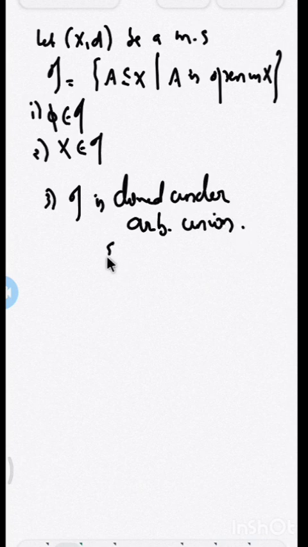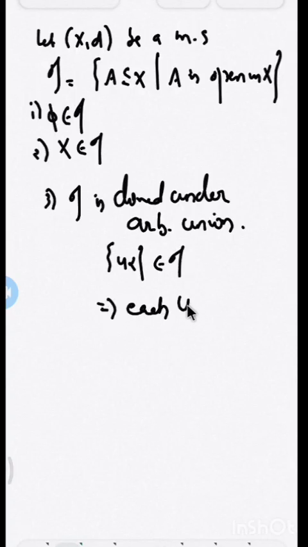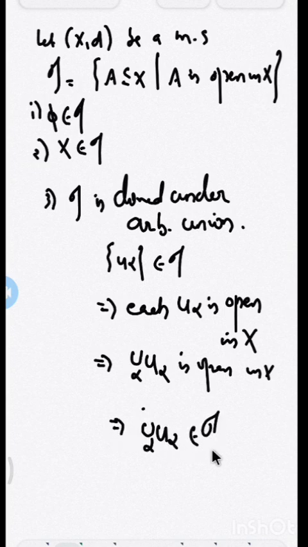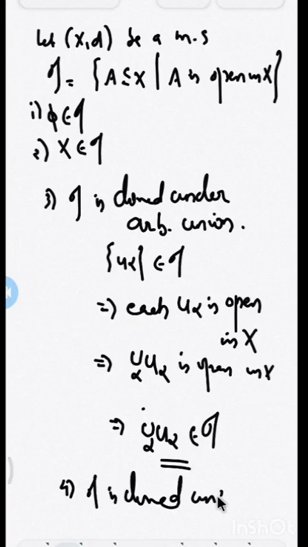Because when you take a collection U_alpha belonging to tau, each U_alpha is open in X. Since X is a metric space, the arbitrary union of open sets is open, therefore the union over alpha of U_alpha is open in X. When a set is open in X, it belongs to tau because that is our collection tau. So the union of U_alpha belongs to tau. Therefore tau is closed under arbitrary union. Fourth, tau is closed under finite intersection.